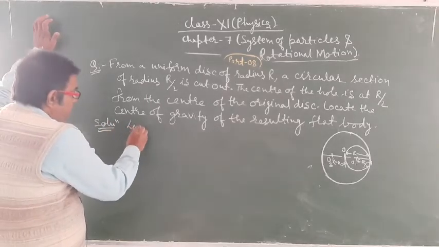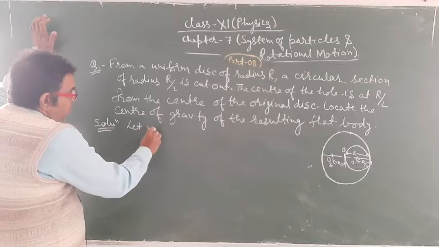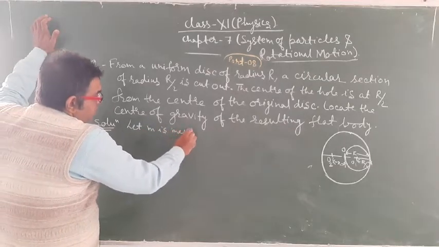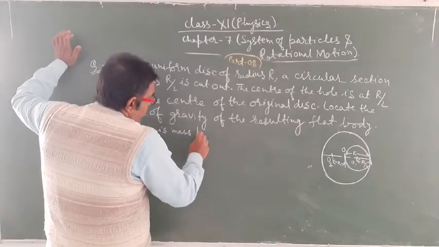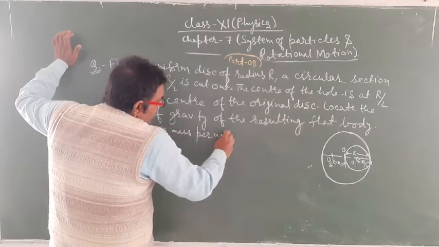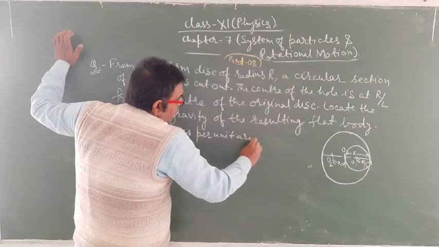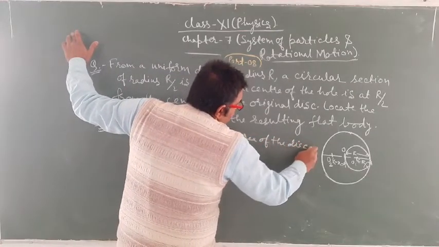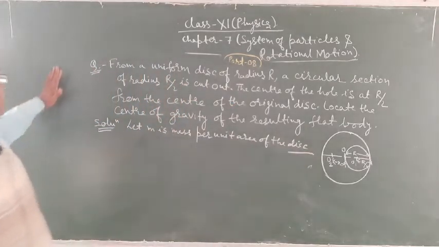Let m be the mass per unit area of the disk.